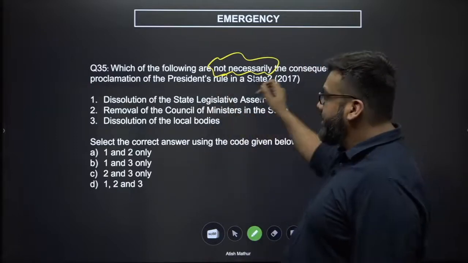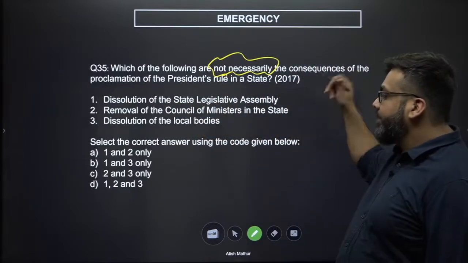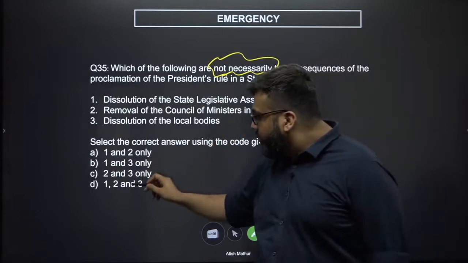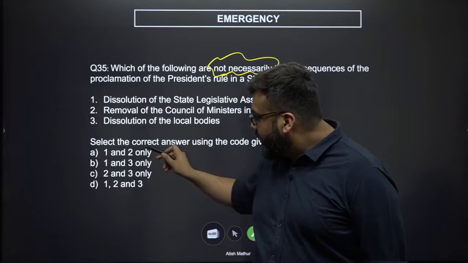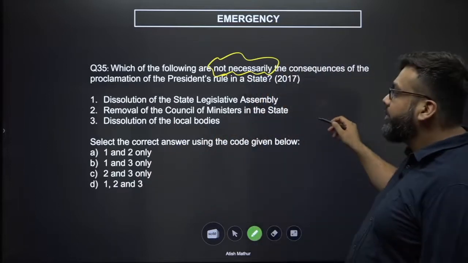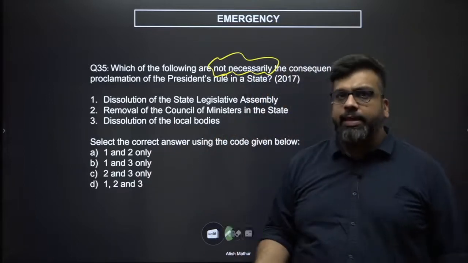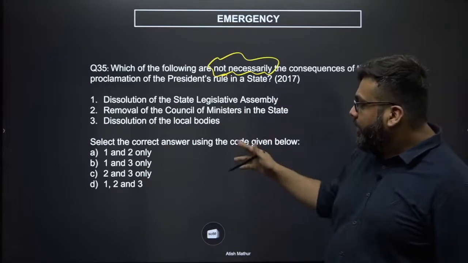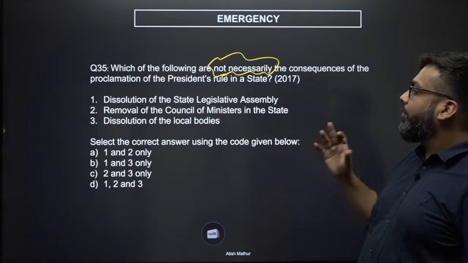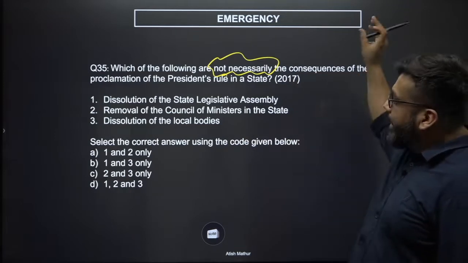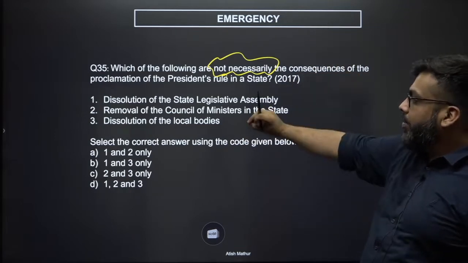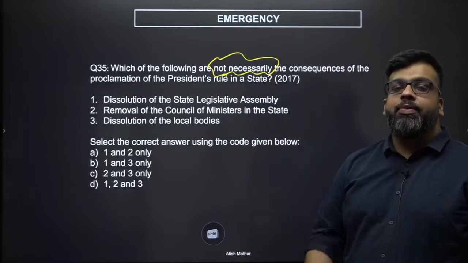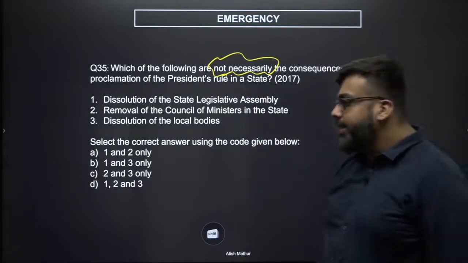Dissolution of the state legislative assembly is not necessarily the case. Now let's look at the next one. So we see 2 also here, removal of the council of ministers, not necessarily the case. You may or may not remove. Right? Now look at the third option, dissolution of the local bodies. Dissolution of the local bodies has nothing to do with imposition of state emergency, right?